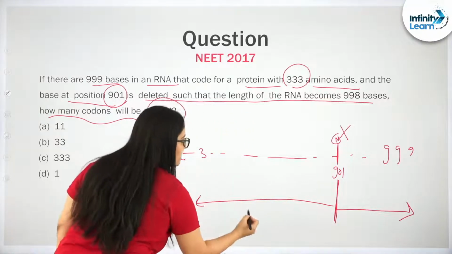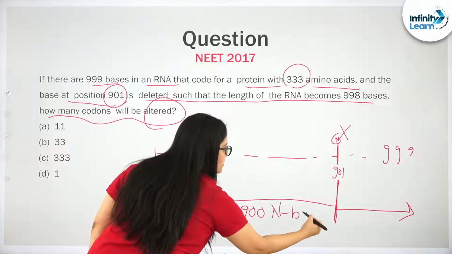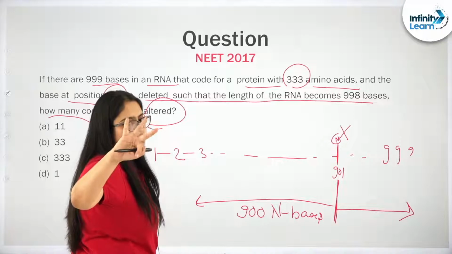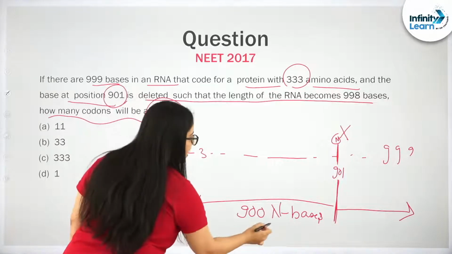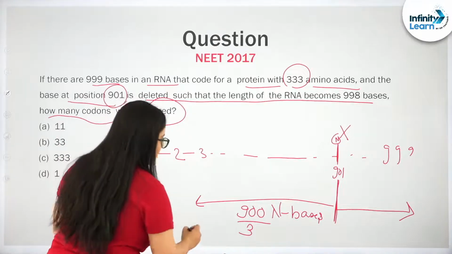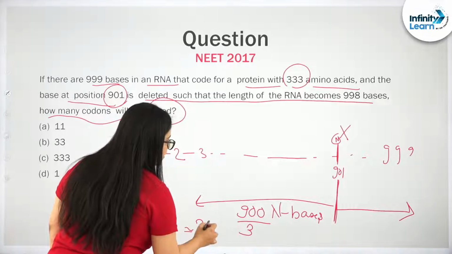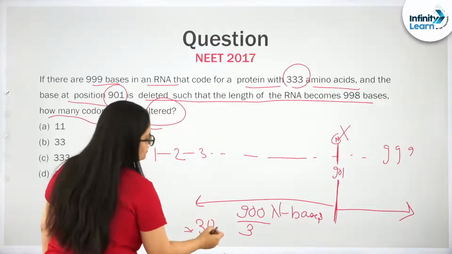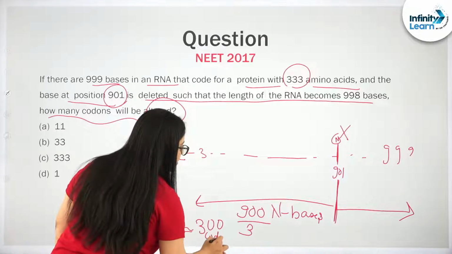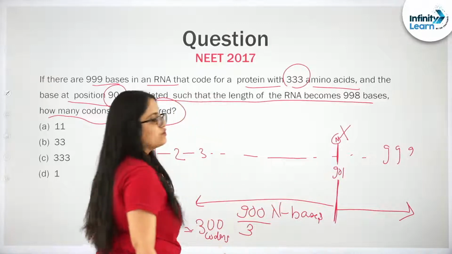Before 901 there will be 900 nitrogen bases, and one codon is made up of 3 nitrogen bases. So divided by 3, how many codons will be formed? 300. So 300 codons are present before this deletion is done.